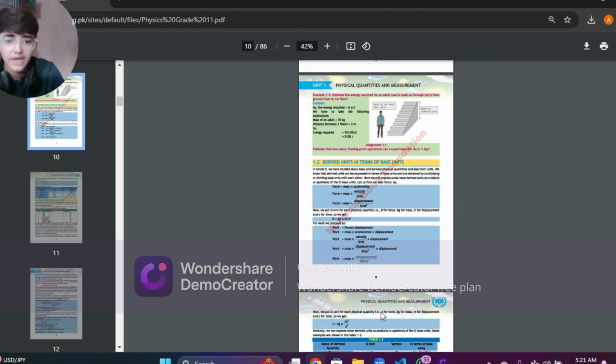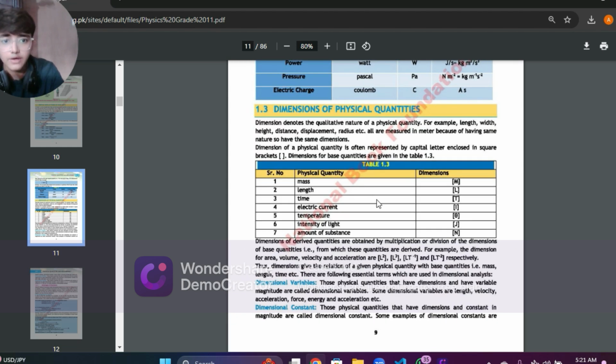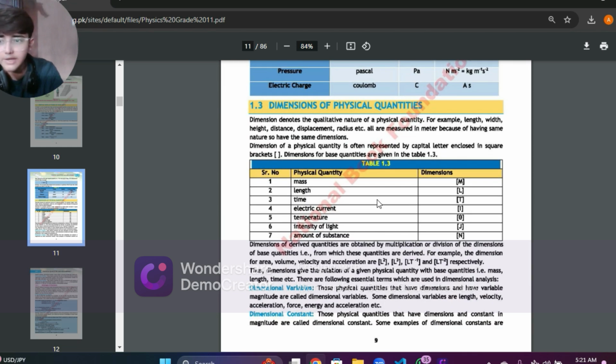Now let's just dive into what dimensions are. As I just told you right now, this is all about qualitative and quantitative quality. You can just call quantity something that measures any mass, or quality something that measures any volume. That is somewhat an easy definition for it.